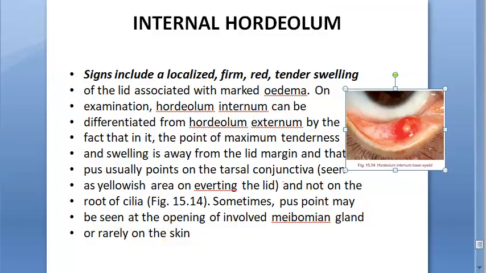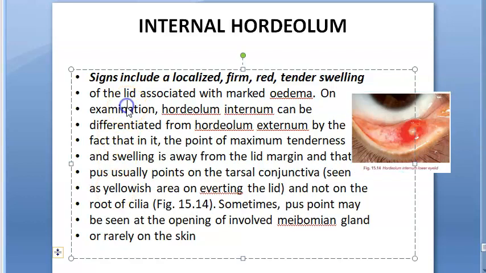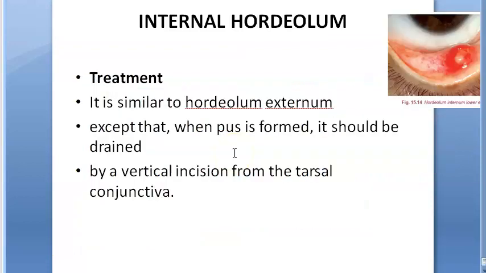Is it clear? Guys, what did we look at? We looked at internal hordeolum. What are the types? Primary and secondary. Secondary means the chalazion itself getting infected. Very good. Then we saw symptoms, and now signs. Where is the maximum tenderness? Away from the lid margin. The pus point will be towards the tarsal conjunctiva, very rarely towards the skin. Edema, redness and pus will be there.